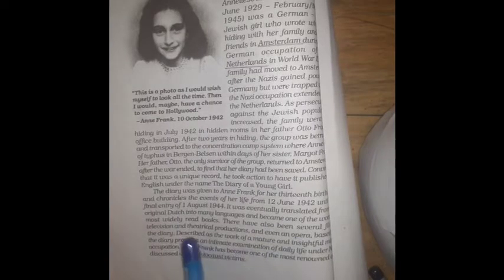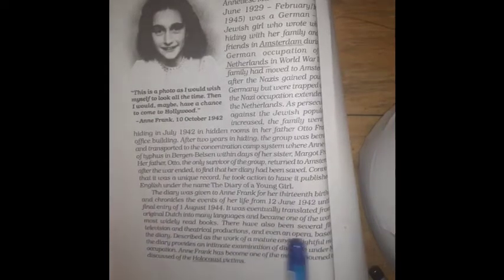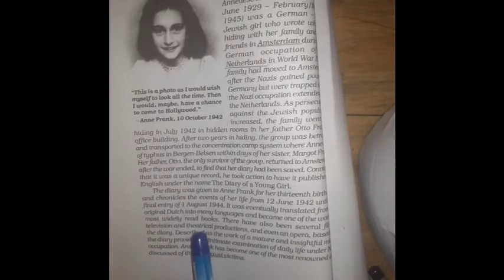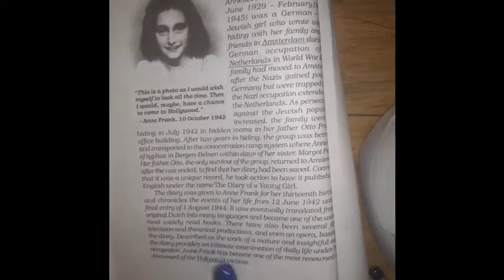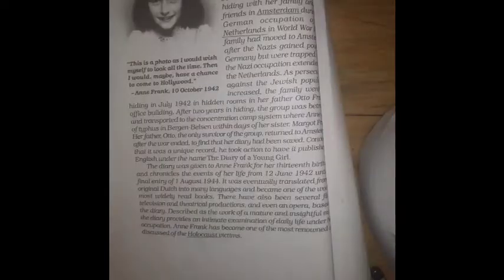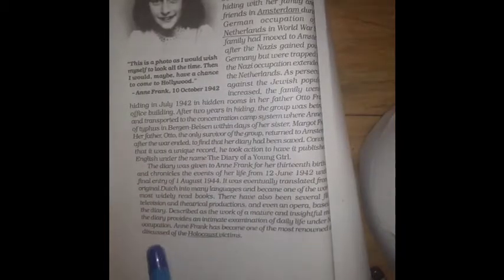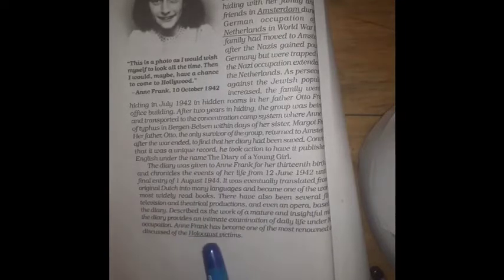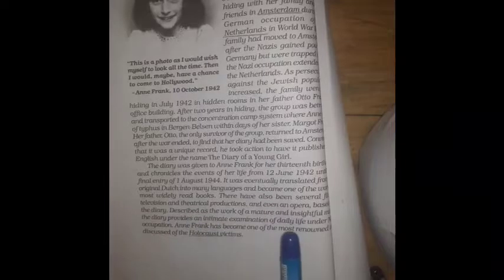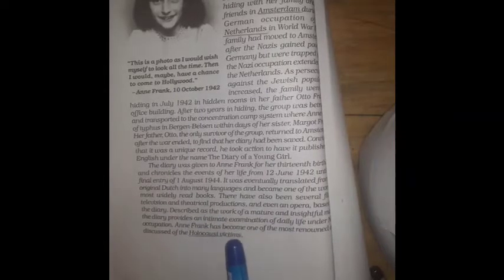Theatrical means a drama. So Anne Frank became one of the most renowned and discussed Holocaust victims. Holocaust means destruction. She has become one of the renowned victims of destruction during the Second World War.